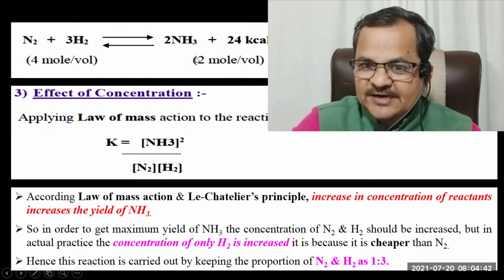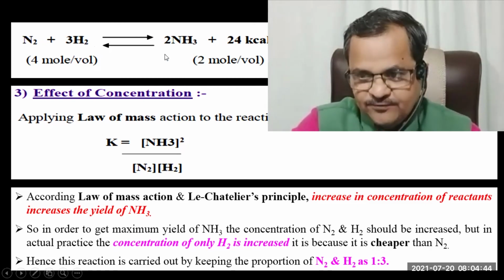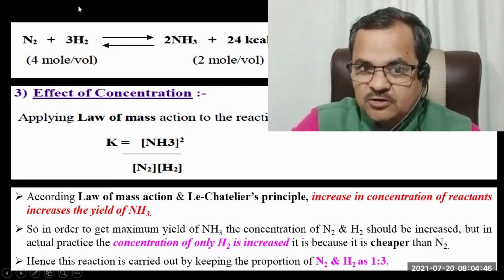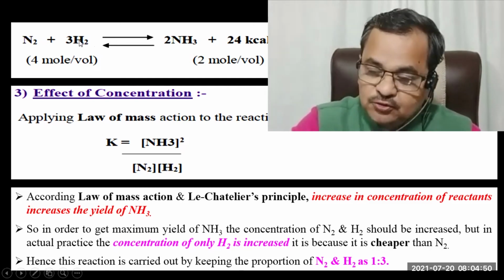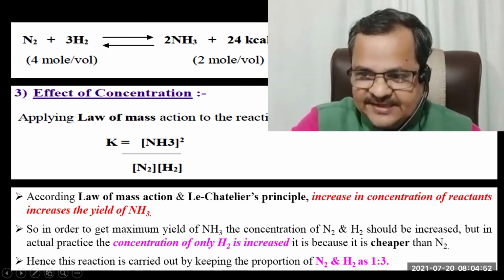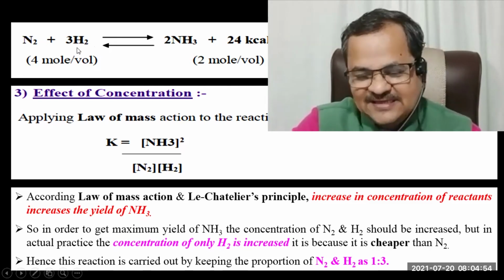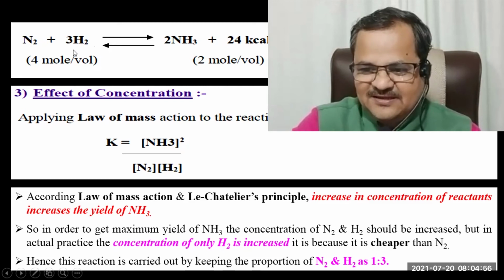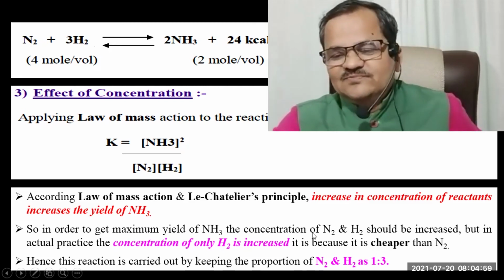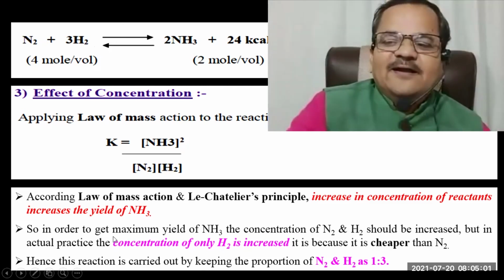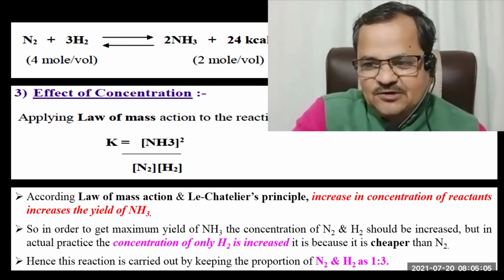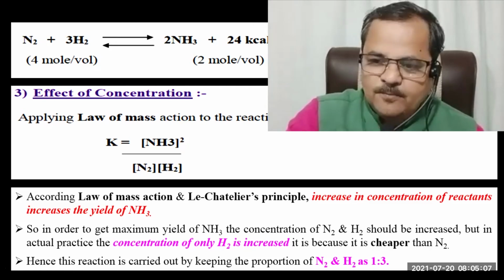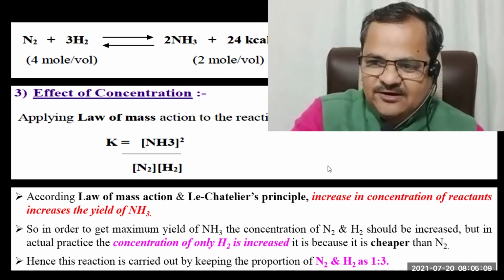That's why you will get maximum product. Therefore, you have to increase the concentration of N2 and H2, or either N2 or H2. It is final that if we increase the concentration of either N2 or H2 or both, we will get maximum yield of NH3.